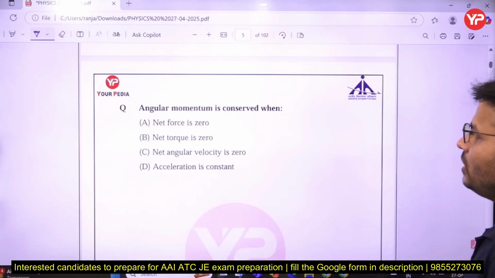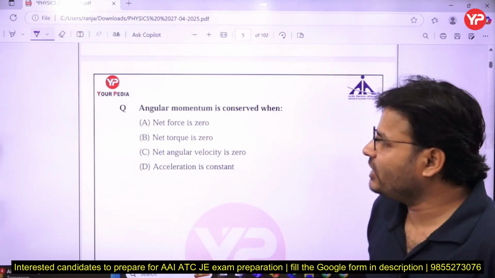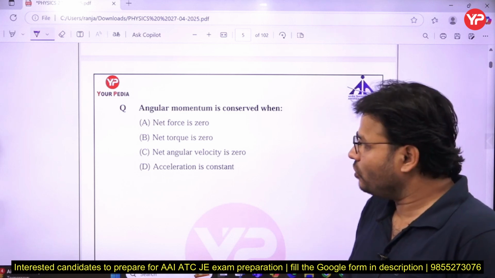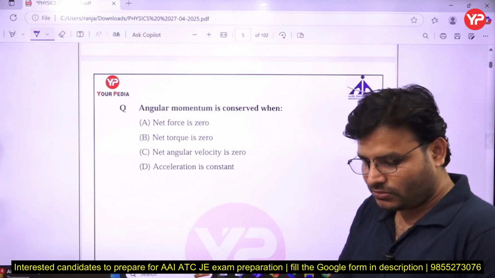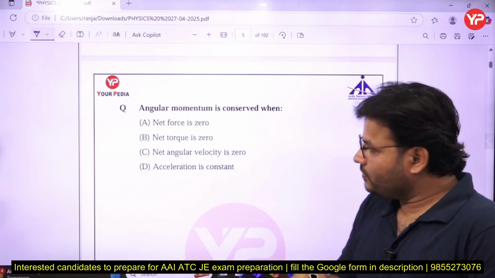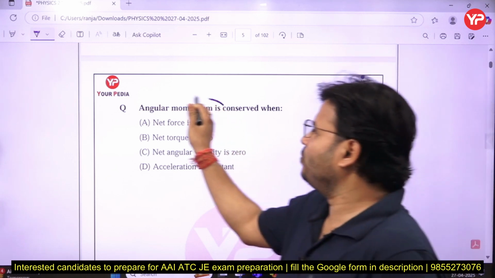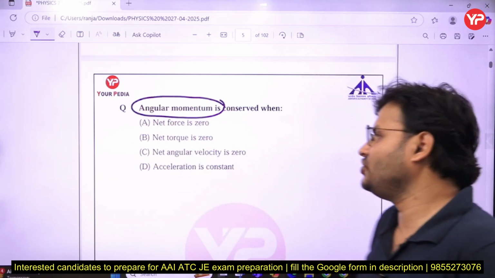Come to the next question. Angular momentum is conserved. When will angular momentum be conserved? Option A, net force is 0. Option B, net torque is 0. Option C, net angular velocity is 0. And option D, acceleration is constant.